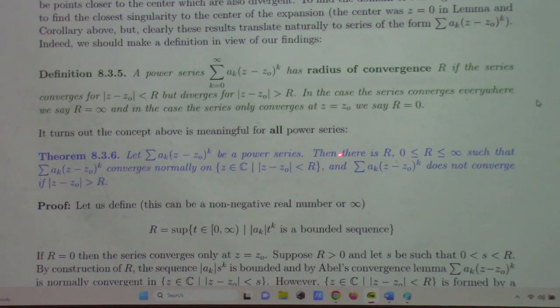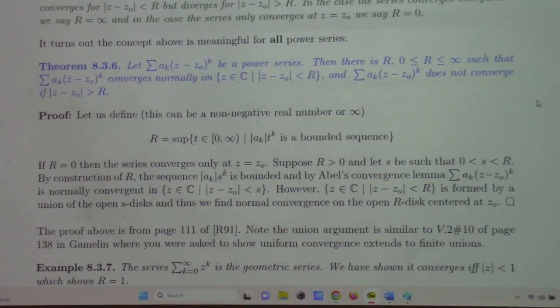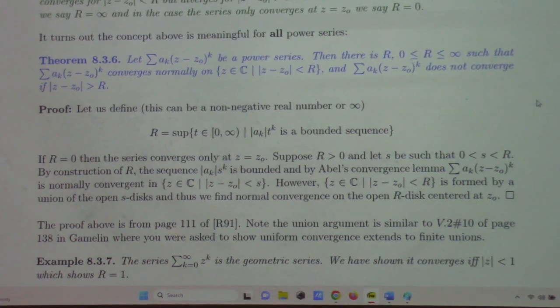There is an R, either 0, finite, or infinity, such that this power series converges normally within the radius of convergence. You just construct R to be the supremum of that set, and that supremum exists, and then it's Abel's convergence lemma.